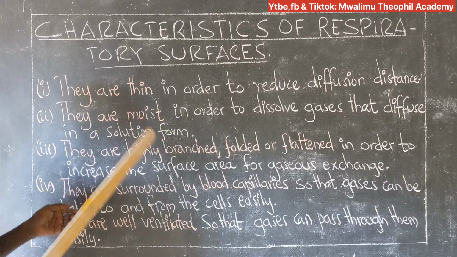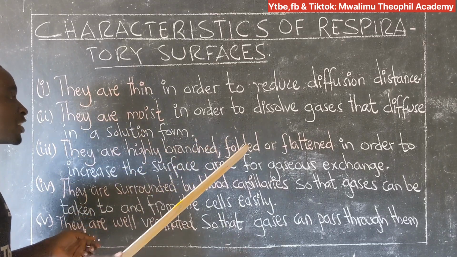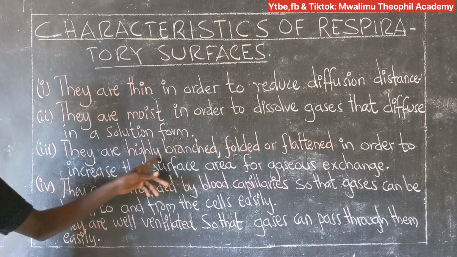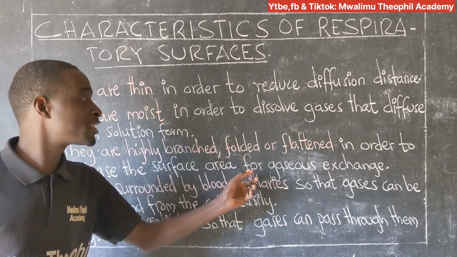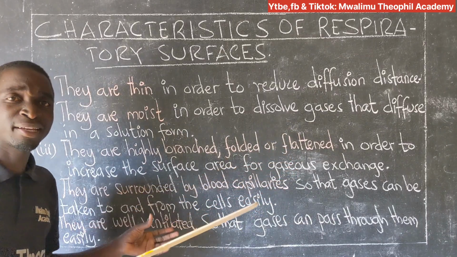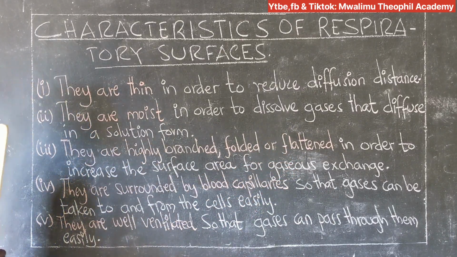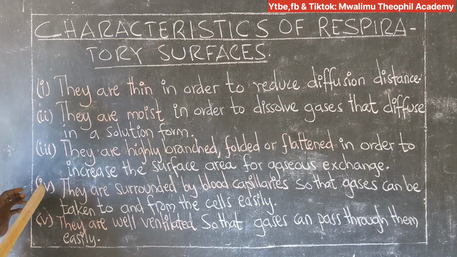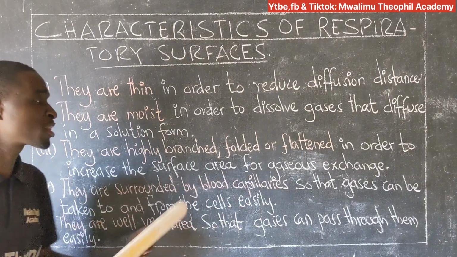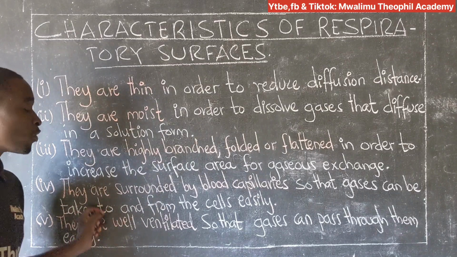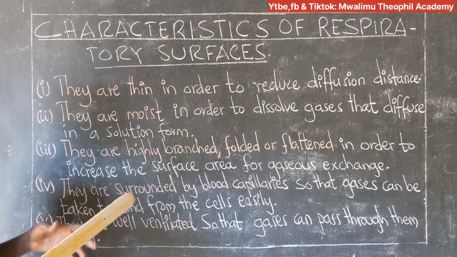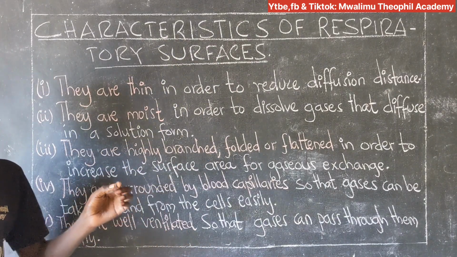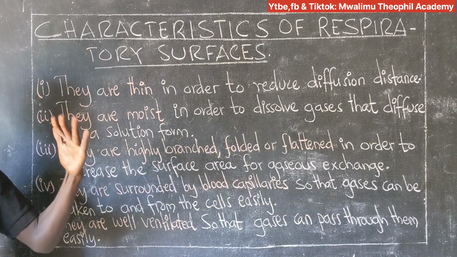Feature number three, they are highly branched, folded, or flattened in order to increase the surface area for gaseous exchange. Being branched, folded, or flattened gives them an increased surface area for gaseous exchange to take place. Also, feature number four, they are surrounded by blood capillaries so that gases can be taken to and from the cells easily.